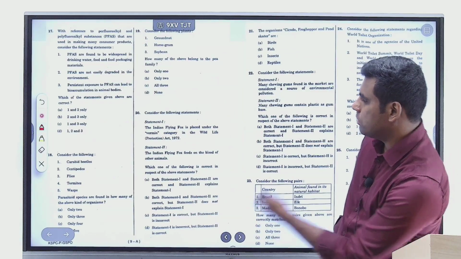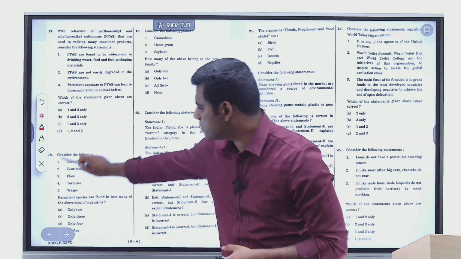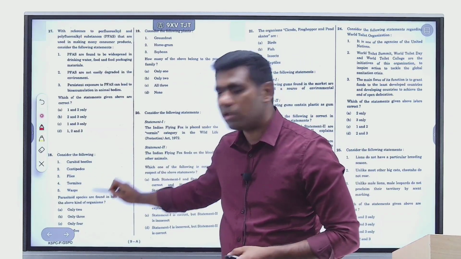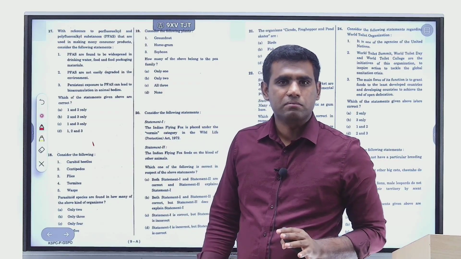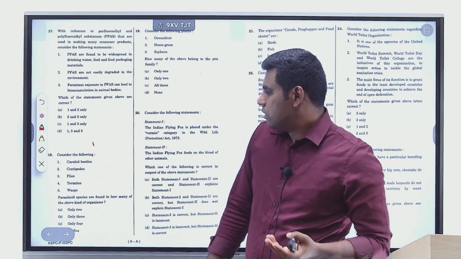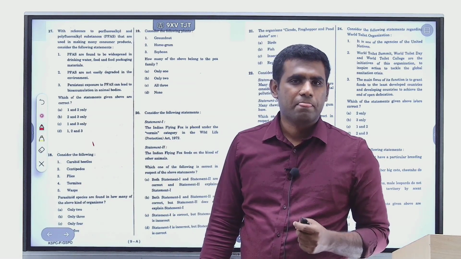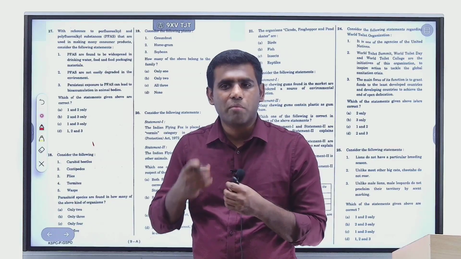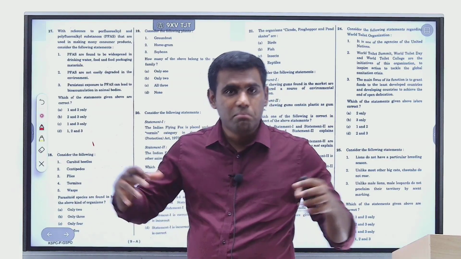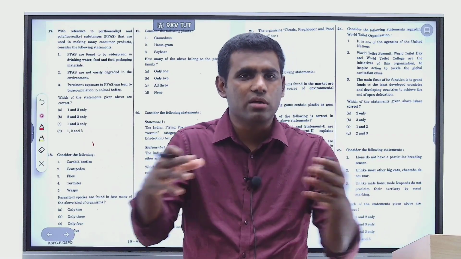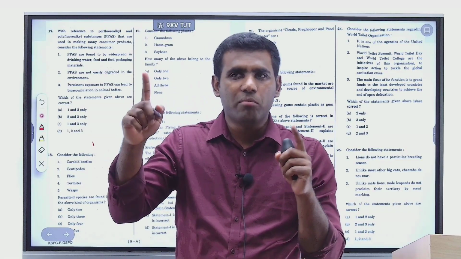For example, look at this question, question number 18. Consider the following. There are 5 different species given, right? All these 5 belong to the same order, so they would all come under the category of what is called Arthropoda. So they all have certain common characteristics to them, right? So if we can only club animals into similar orders, we'll be able to arrive at similarities between them a lot. So that will help you in forming better connections.